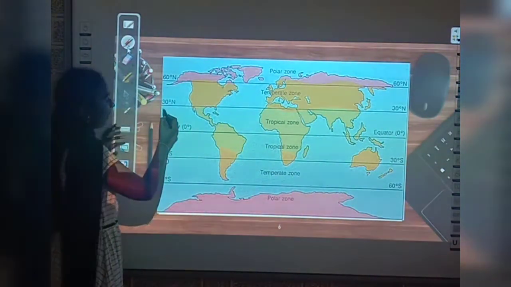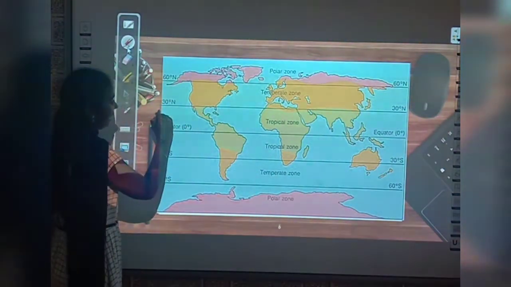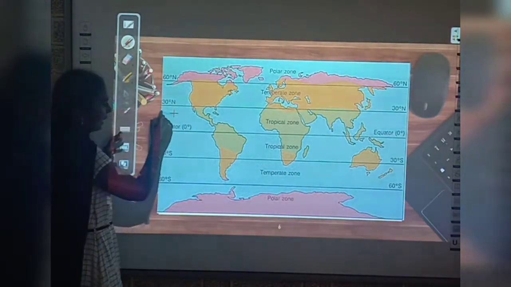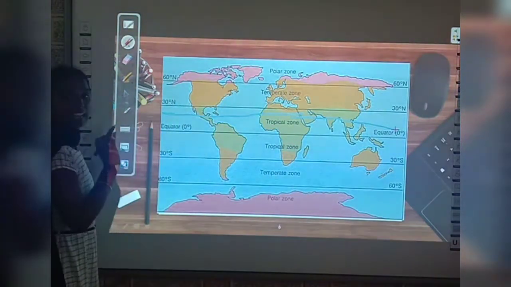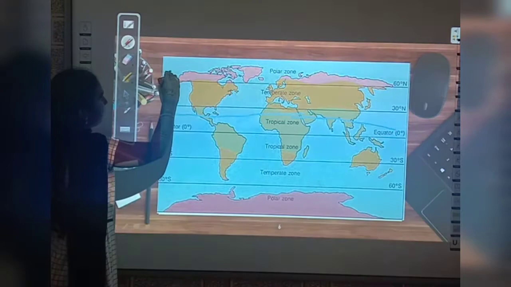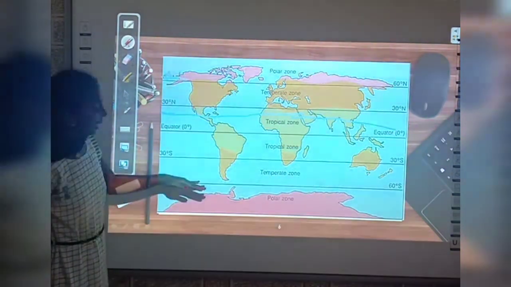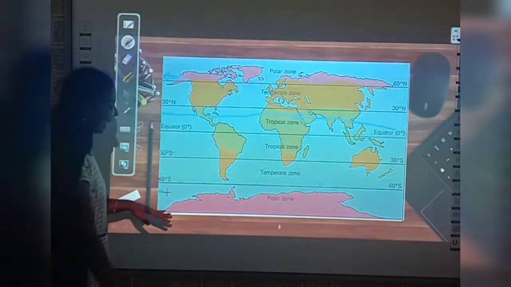So the Tropic of Cancer starts at 23.5 degrees north, right? This is 30 degrees north, so it will likely be around here. 23.5 degrees north, so it will come like this, between this and 66.5 degrees north. This is 60 degrees north, so it may go up to this one, 66.5 degrees north, till here. Similarly, on the south side also, from 23.5 degrees south to 66.5 degrees south.